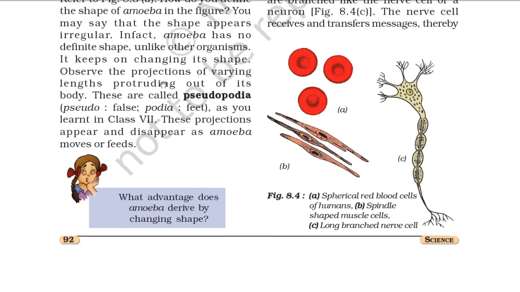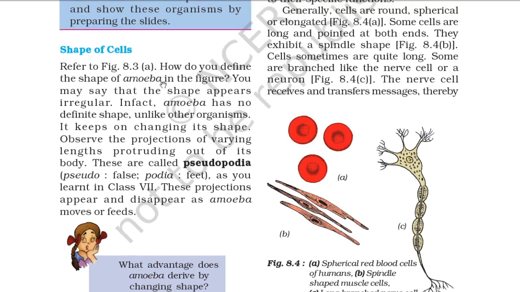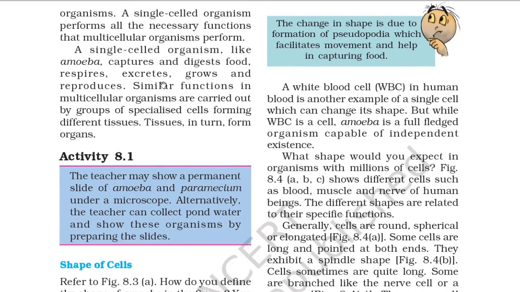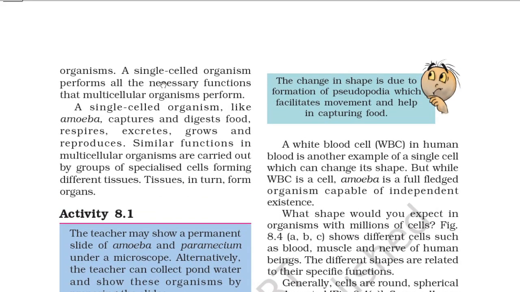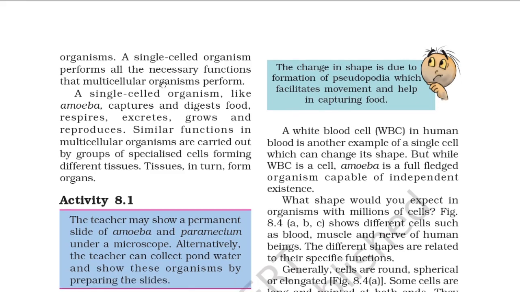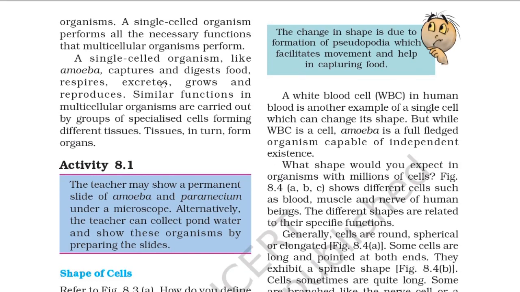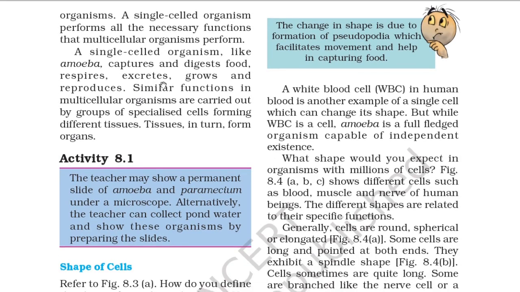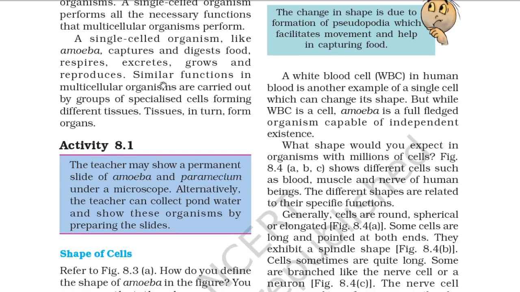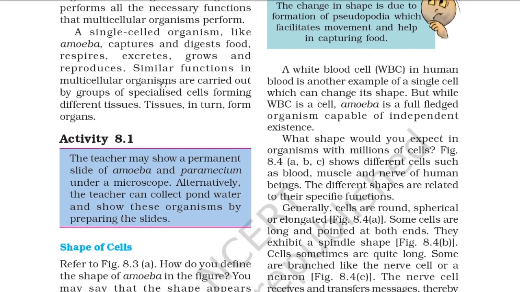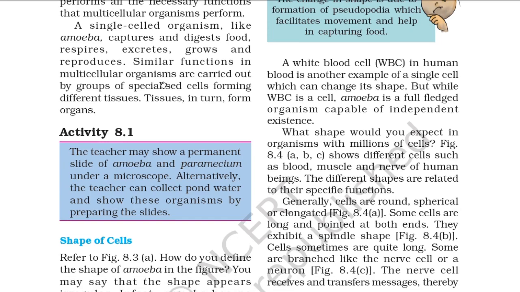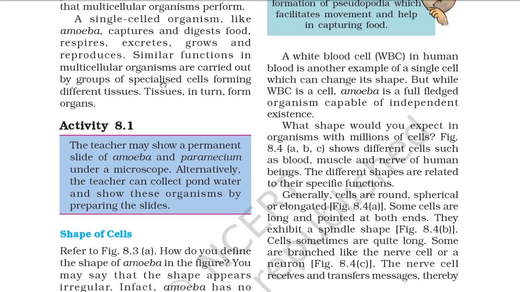Paheli asks, what advantage does amoeba derive by changing its shape? Bojo says the change in shape is due to formation of pseudopodia, which facilitates movement and helps in capturing food. A white blood cell, WBC, in the human blood is another example of a single cell which can change its shape. But while a WBC is a cell, amoeba is a fully fledged organism capable of independent existence.